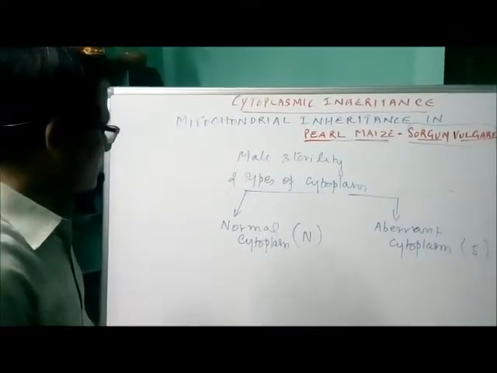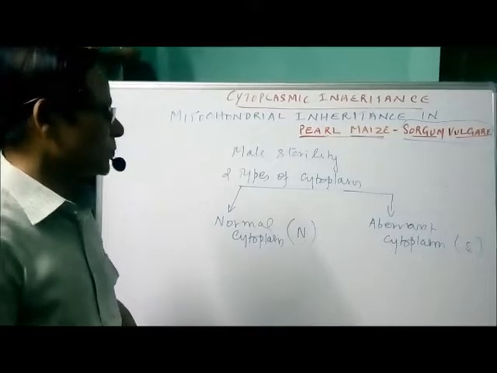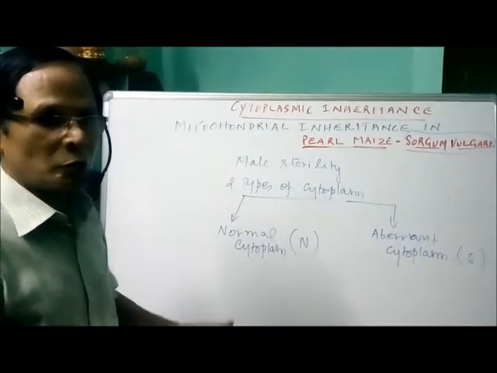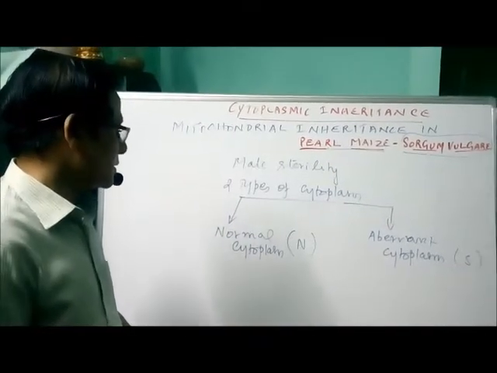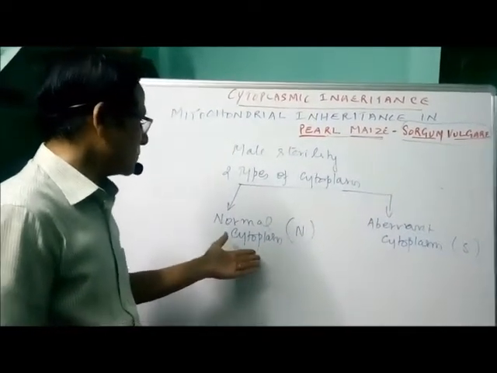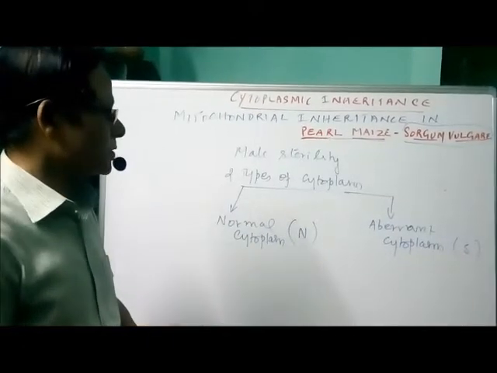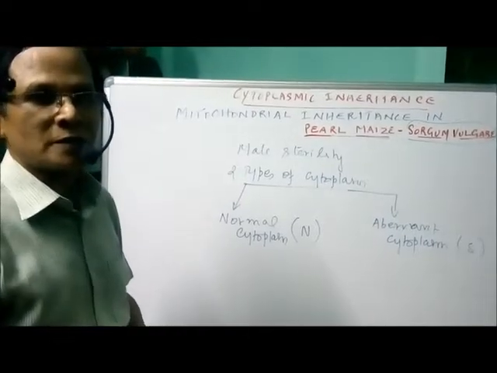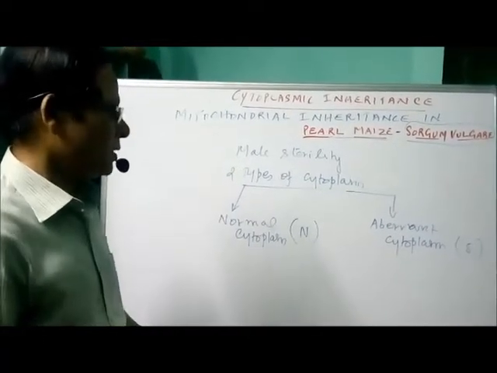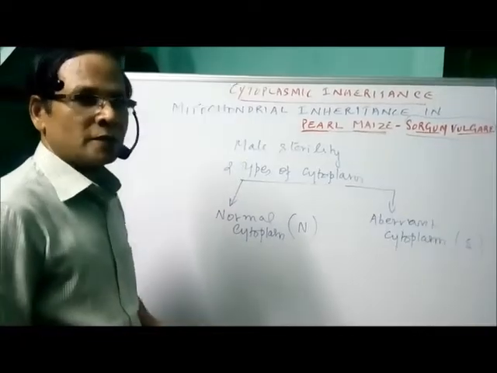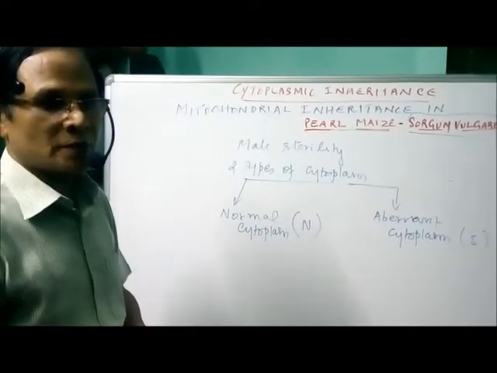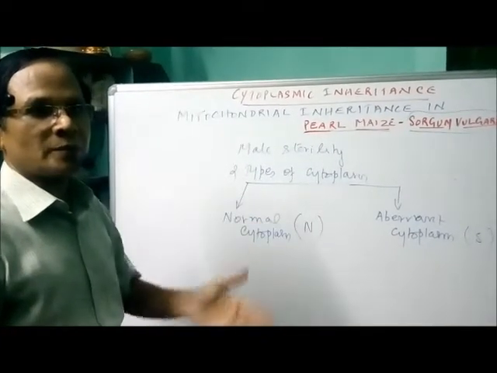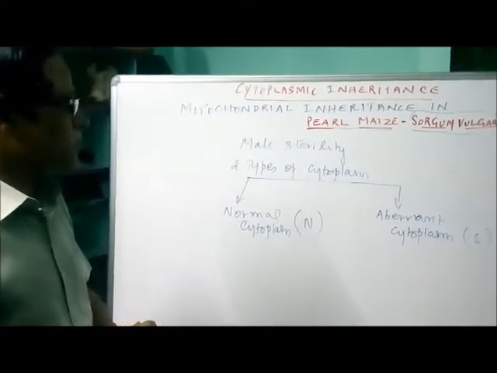Suppose a cross is effected between normal cytoplasm of male and the aberrant cytoplasm of female. What would be the result? Likewise, we are taking the female plant with normal cytoplasm and aberrant cytoplasm in the male plant. That is, we are doing the reciprocal cross as in the case of Mirabilis jalapa. Here too we have found reciprocal differences between the individuals in the F1 generation, as in the case of Mirabilis jalapa.